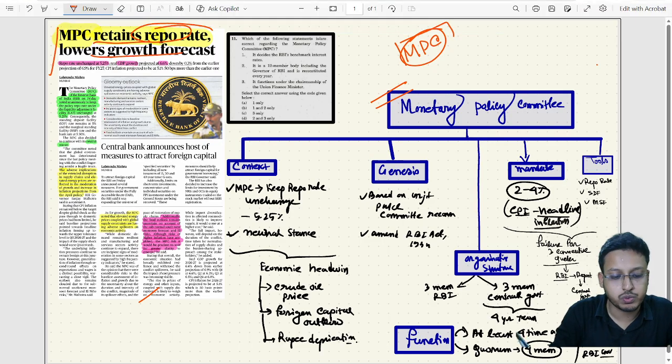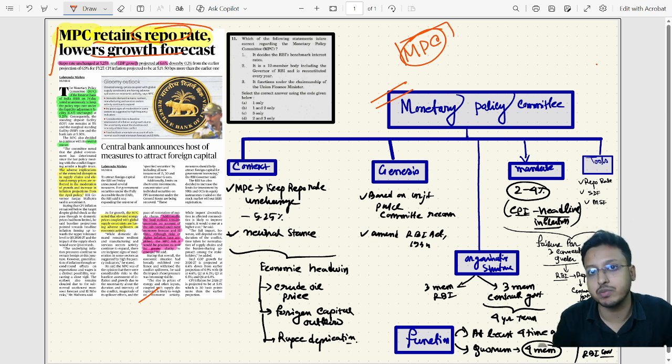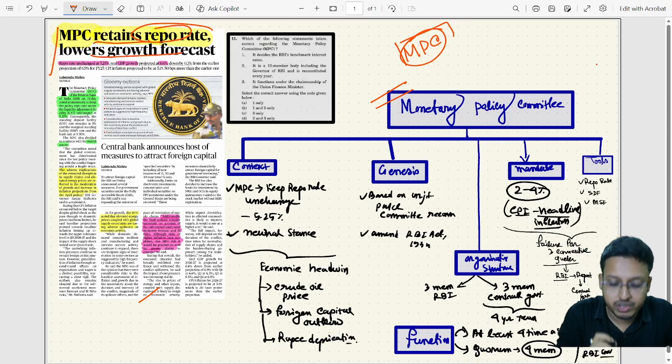Now you can ask a very important question: why did we choose this particular topic for our prelims bite session? For that, you need to go through the previous year question. This is the 2017 previous year question. UPSC asked a question on the Monetary Policy Committee.